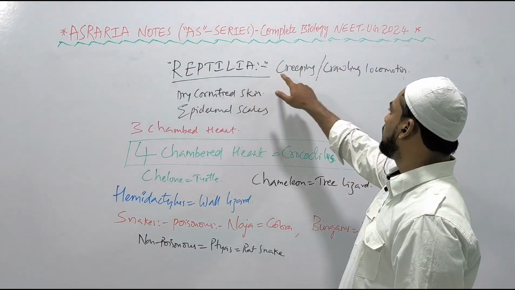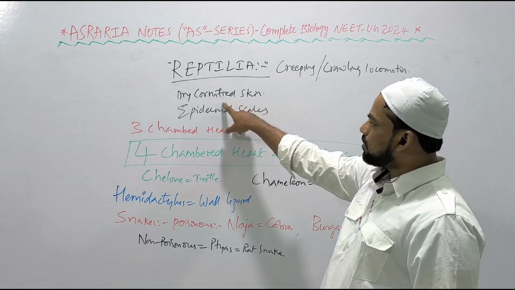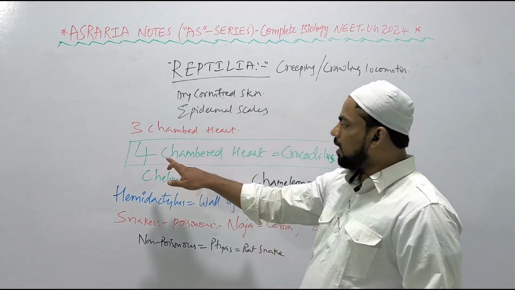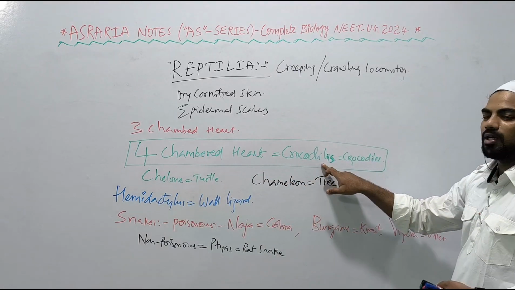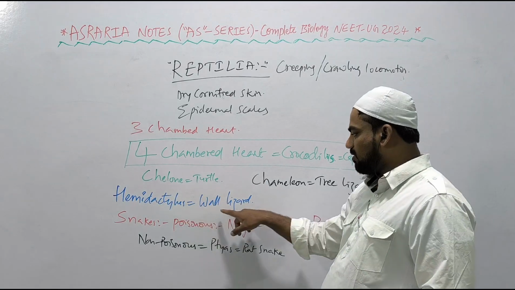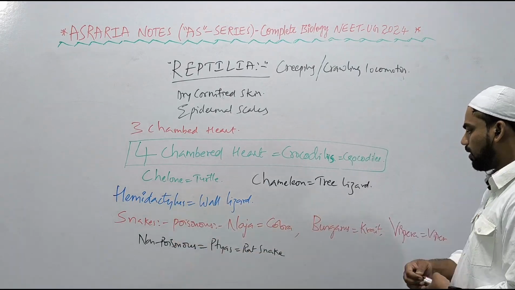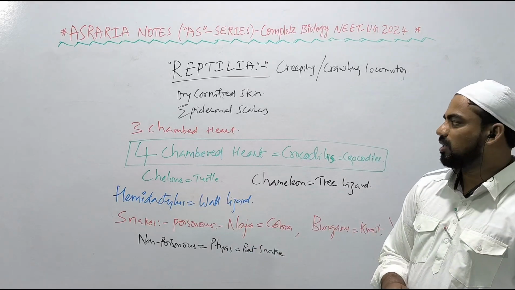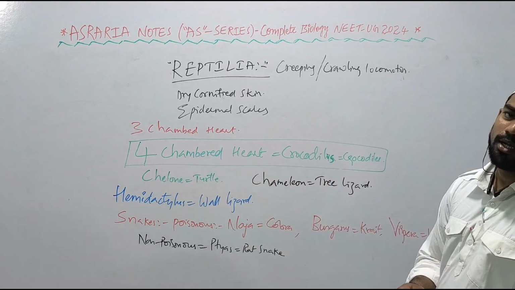Reptilia class, creeping or crawling locomotion organisms. They show dry cornified skin, epidermal scales. They show a 3-chambered heart, but a complete 4-chambered heart is present in crocodiles. Examples: Chelone, turtle, chameleon, tree lizard, Hemidactylus, wall lizard. Poisonous snakes are Naja, cobra, Bungarus, krait, viper. Non-poisonous snakes include Ptyas, the rat snake. The most important point is that a 4-chambered heart is present in crocodiles.